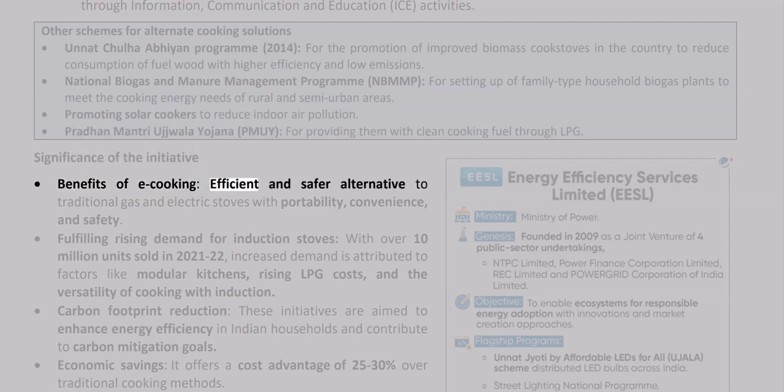Benefits of e-cooking: an efficient and safer alternative to traditional gas and electric stoves, with portability, convenience, and safety. Fulfilling rising demand for induction stoves, with over 10 million units sold in 2021-22. Increased demand is attributed to factors like modular kitchens, rising LPG costs, and the versatility of cooking with induction.